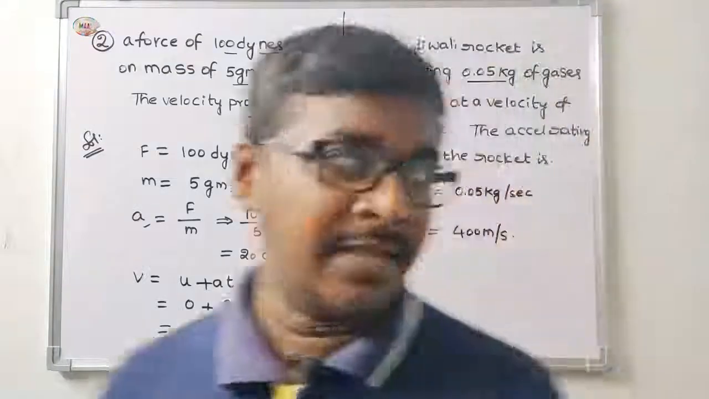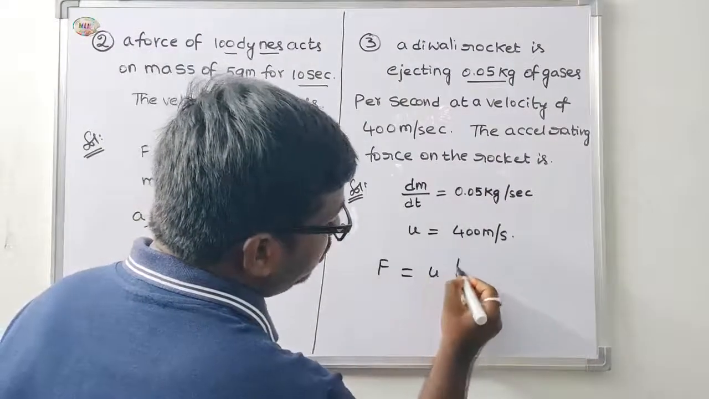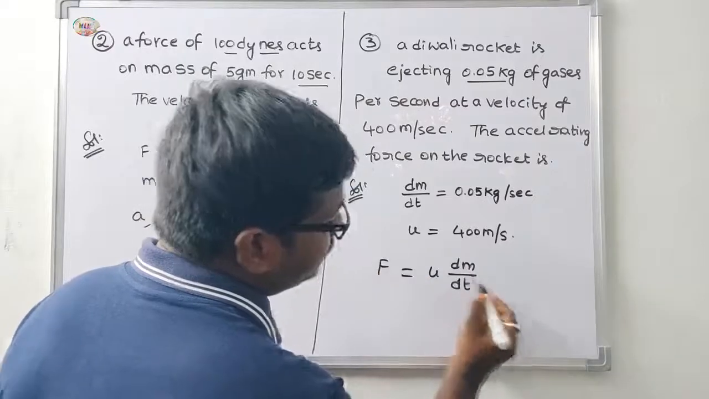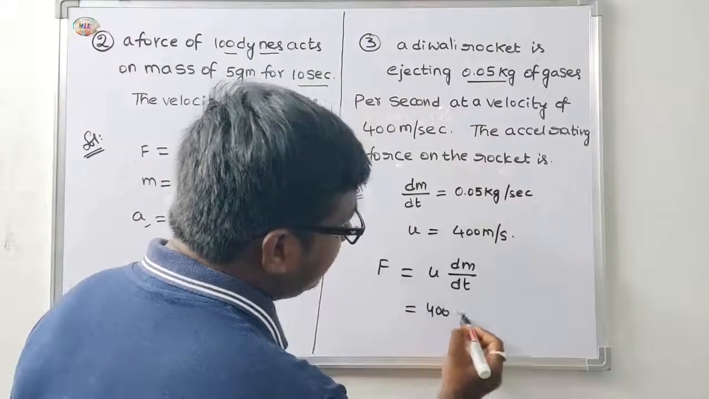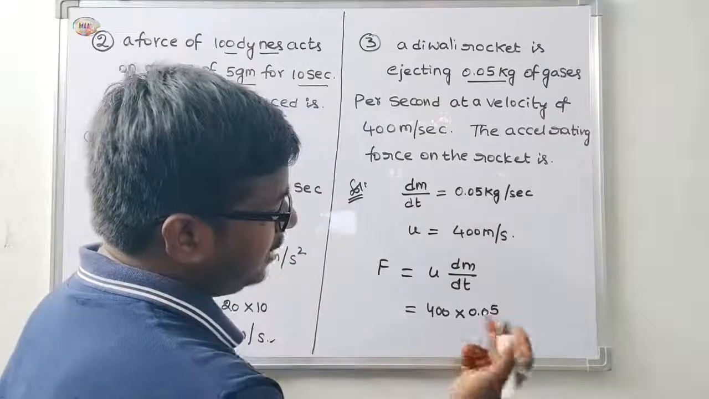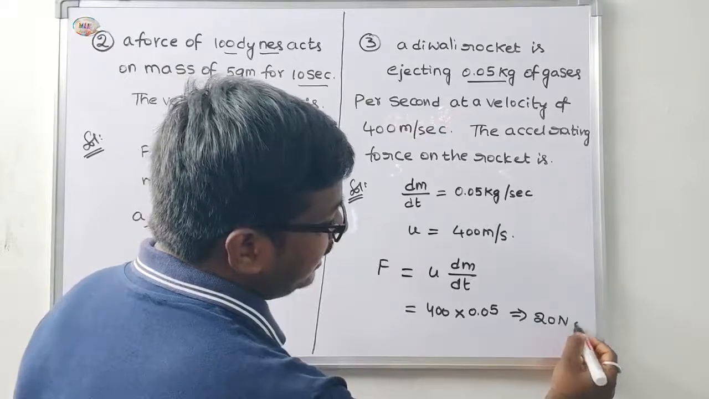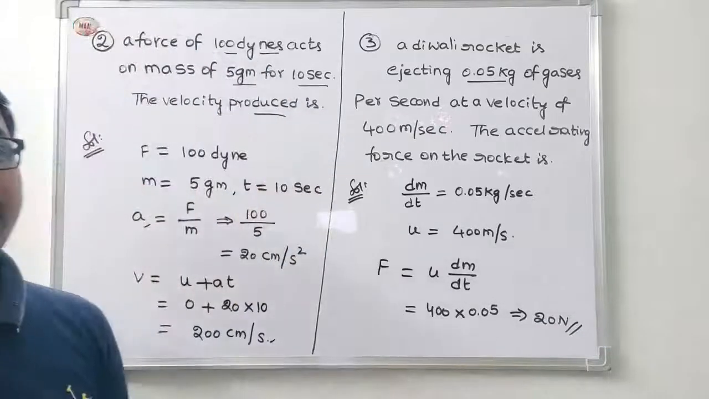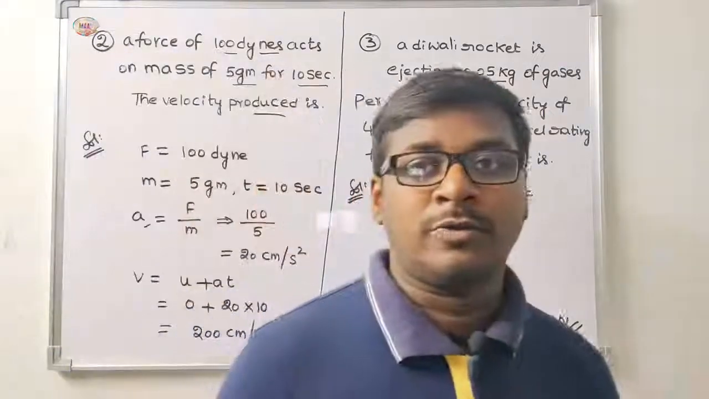Okay, in this one the velocity is constant, then force F is equal to u into dm by dt. Okay, u value 400 into 0.05. Two zeros and the point is removed, 4 into 5, 4 5s are 20. 20 Newton. 20 Newton force is acting on the rocket. Okay, this is the second and the third problem.